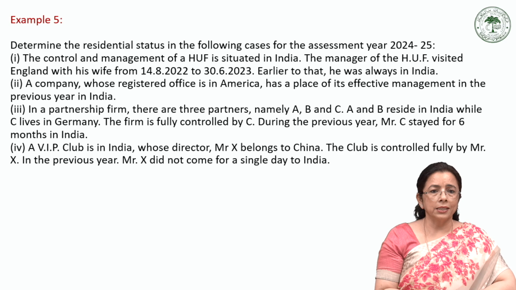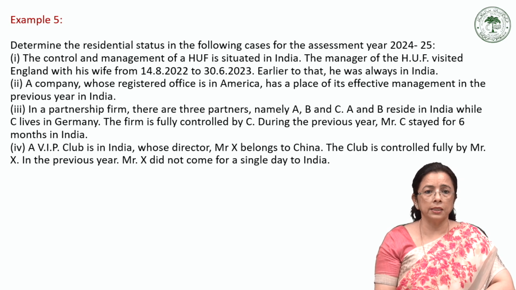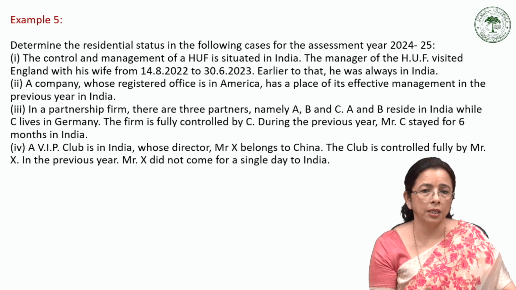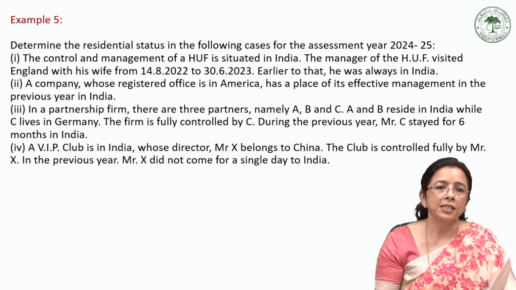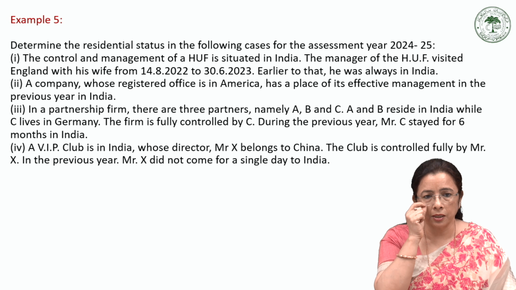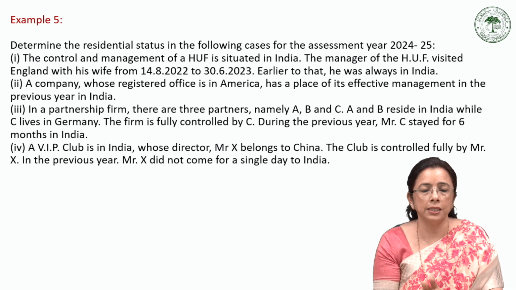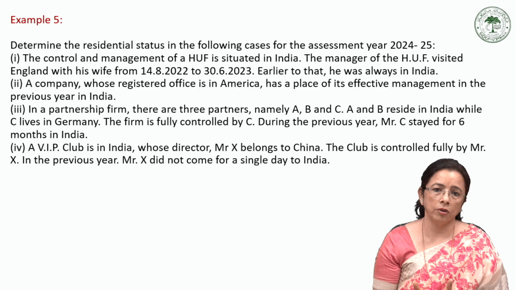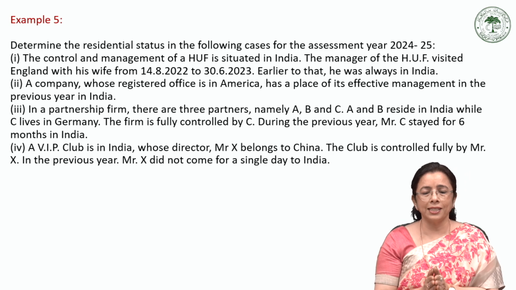This is an example. Maybe we can go through it to understand things better. Though we have been discussing examples here and there, still let us come to a bit more technical part. It says, determine the residential status in the following cases for the assessment year 2024-25.